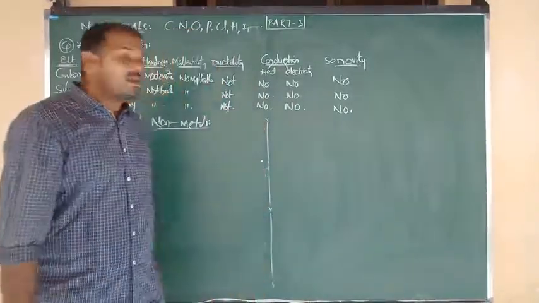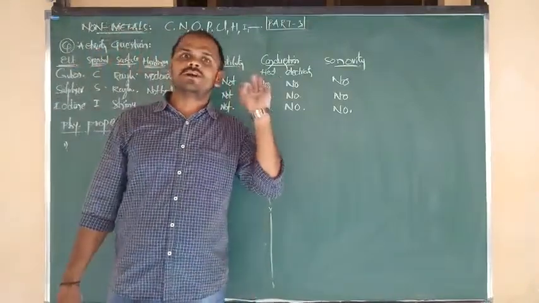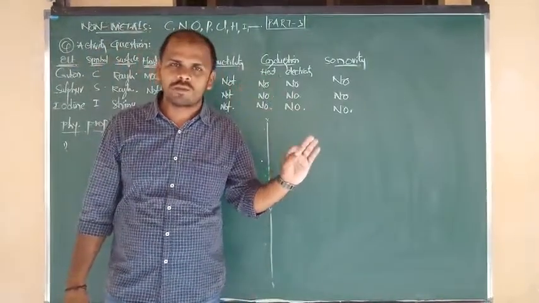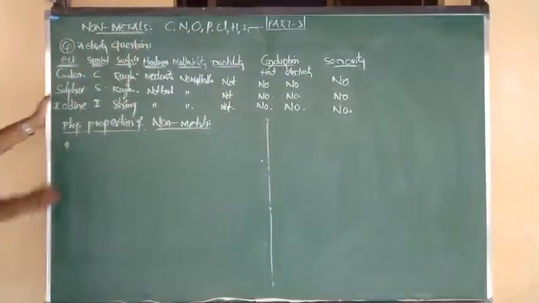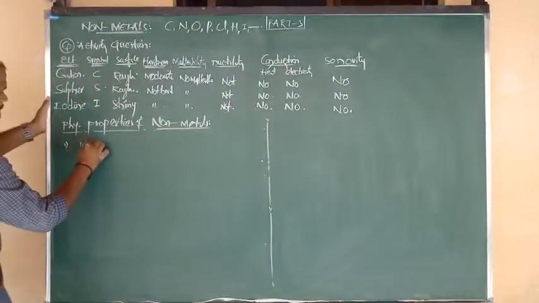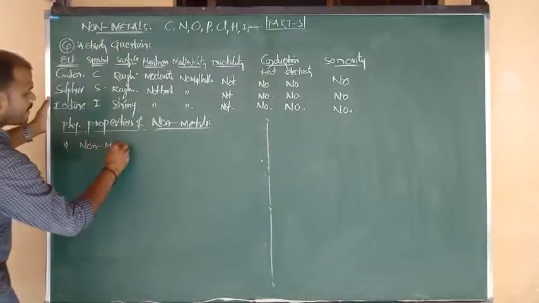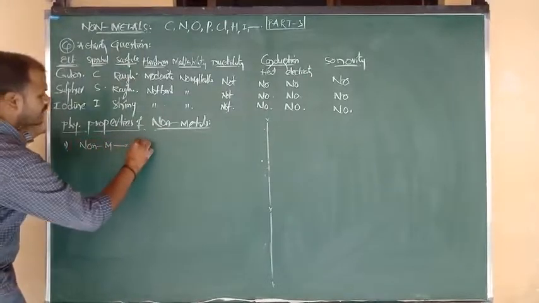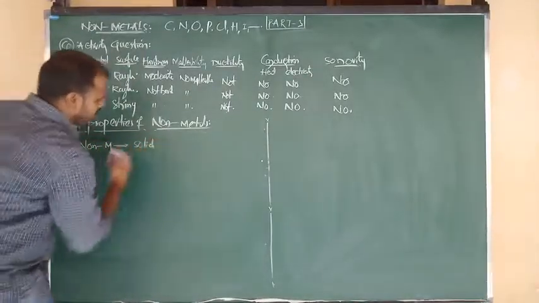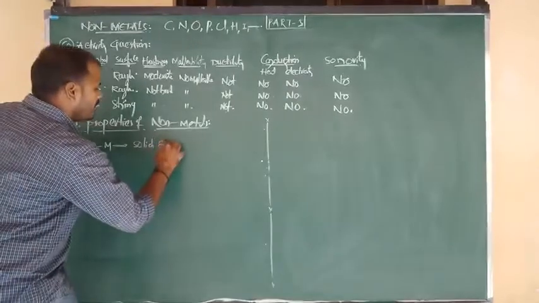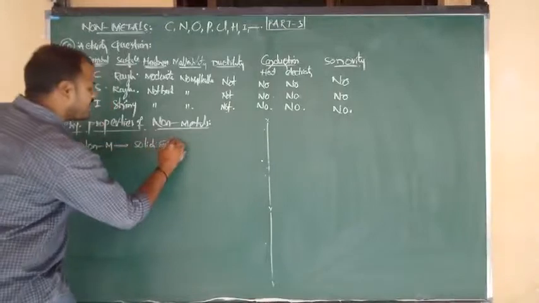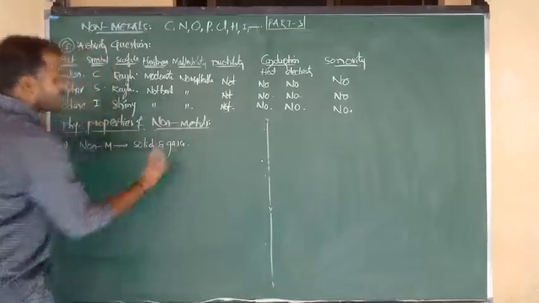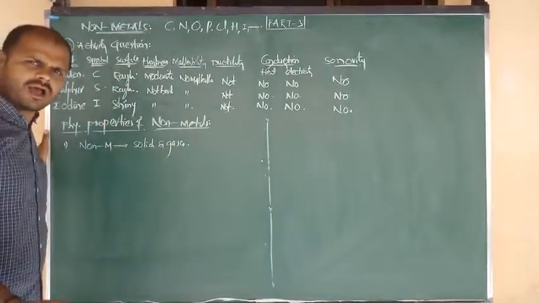Good. So I told you that metals are mostly solids at room temperature, except mercury and gallium. Yes or no? Good. What about non-metals? Non-metals can exist as solids and also as gases. Chlorine is a gas, oxygen is a gas, like that.